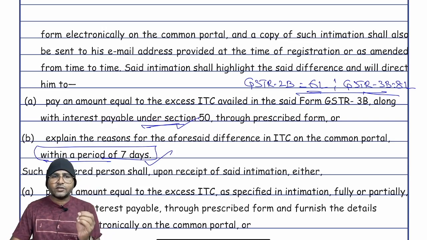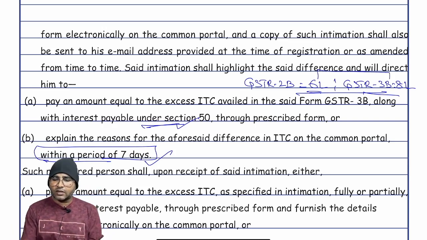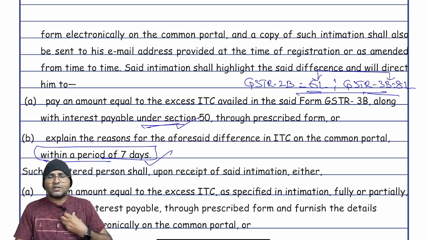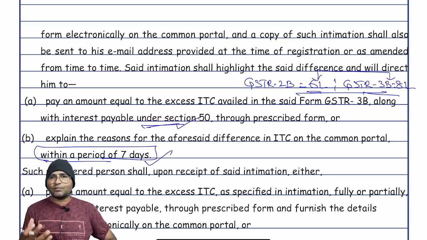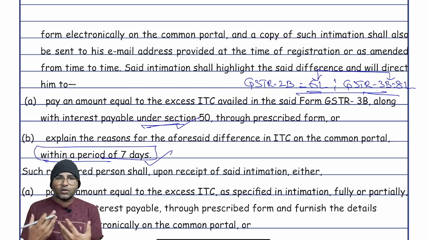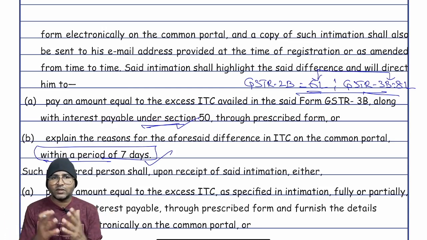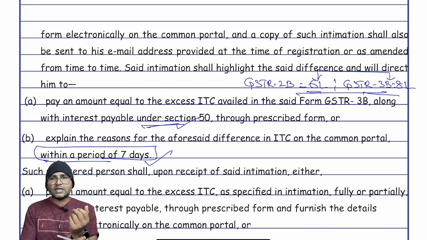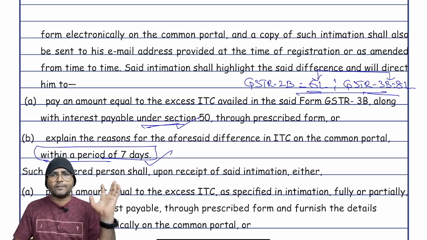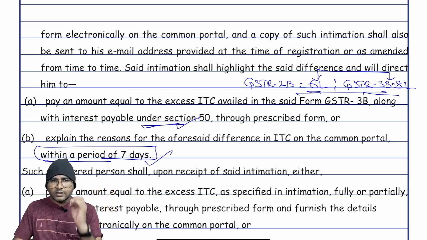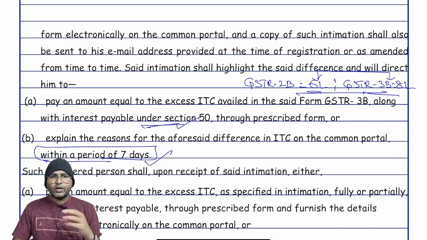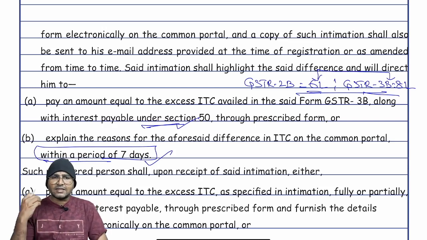Now, suppose being a registered person, you accepted the deviation. Actually, I am the person who knows about the excess availment of the ITC. I don't know who intimated the department, and again the department served a notice about the excess ITC. This is a wonder, but whatever it is, a mistake has been identified by the department. Now the notice has been sent, and when the registered person accepted such liability, no more dispute, no more prosecution, just pay the tax liability along with the interest.